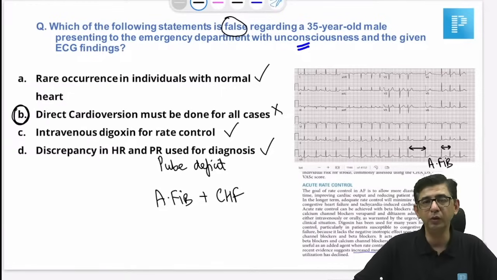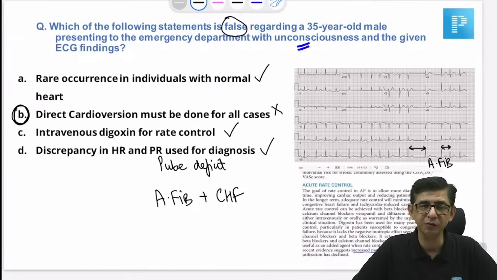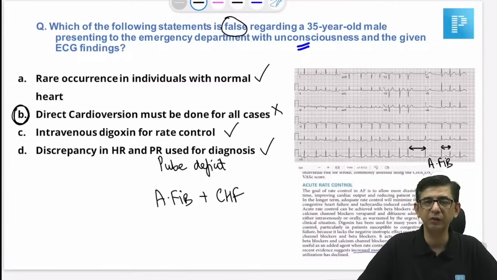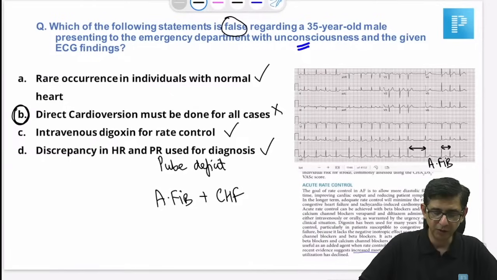Now let's go to the most appropriate statement for this condition, because the wordings can be varying. Because for rate control regularly, we don't use digoxin nowadays. For rate control, first line is beta blocker, or we can be using calcium channel blocker in a patient. So if you ask me which of the following is the most reliable criteria for diagnosis of this condition, then the main feature is pulse deficit value.